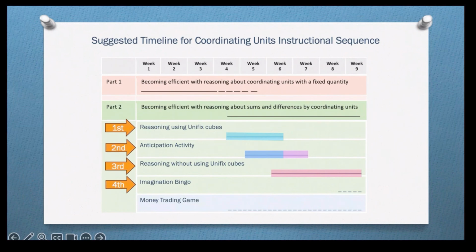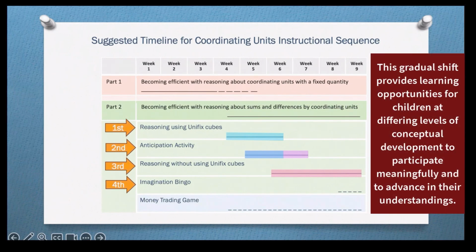This gradual shift of moving to the next activity and including the previous activity in the same lesson provides learning opportunities for children at differing levels of conceptual development to participate meaningfully and to advance in their understandings.